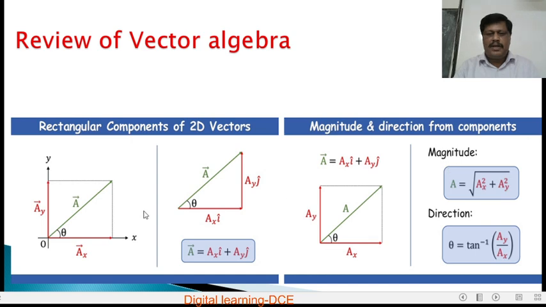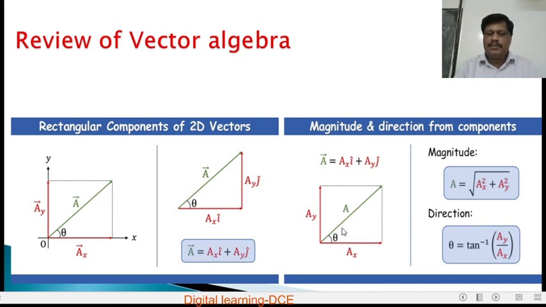The magnitude of the vector is given by, and this is very important, the magnitude of vector A is equal to root of Ax square plus Ay square plus Az square, and so on. Here there are only two components. Therefore, the magnitude of this vector is A equal to root of Ax square plus Ay square.